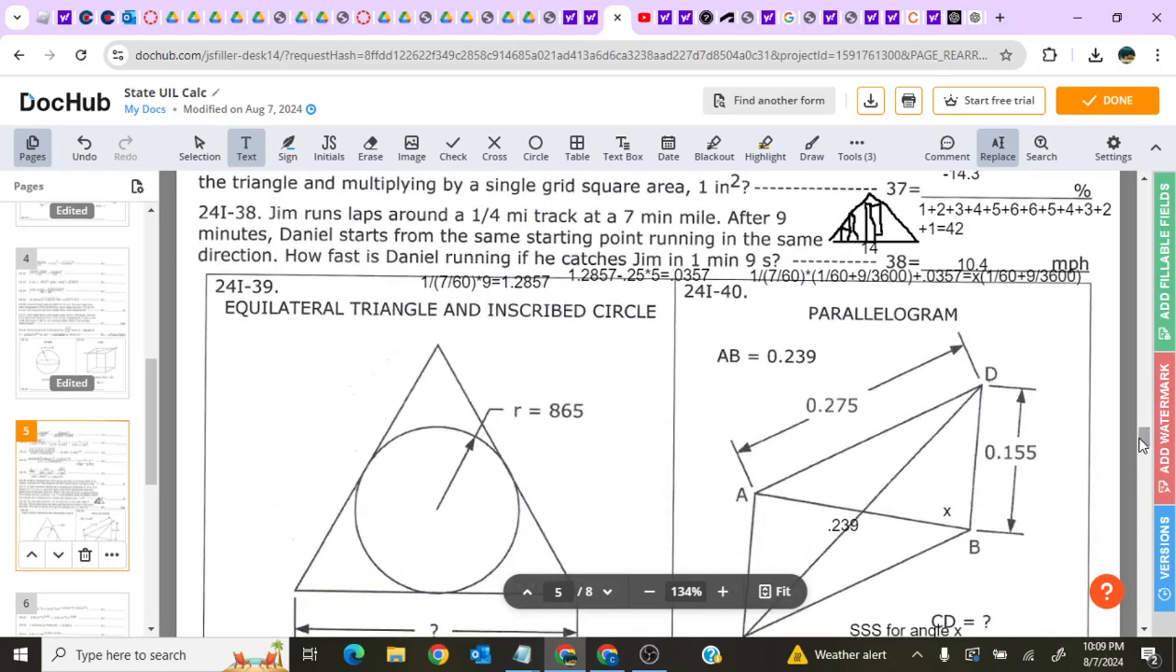38. Jim runs laps around the 1/4 mile track, 7-minute mile. After 9 minutes, Daniel starts running from the same starting point, running in the same direction. How fast is Daniel running if he catches Jim in 1 minute and 9 seconds?